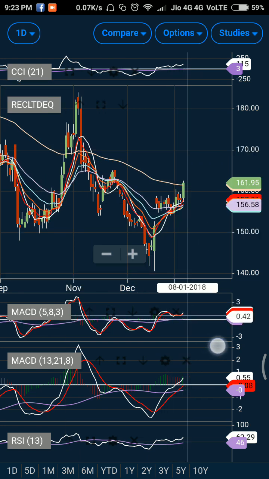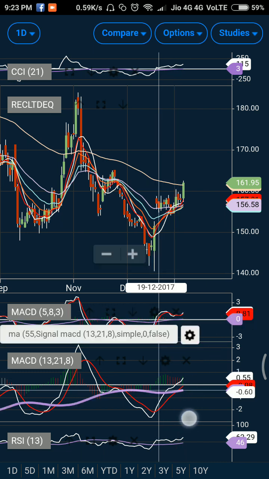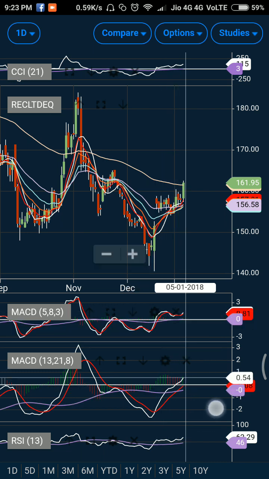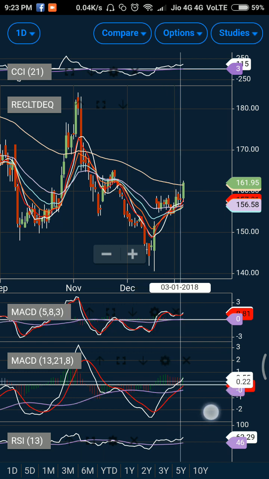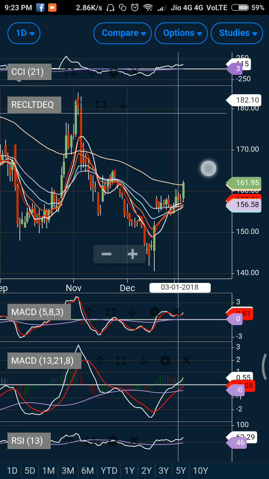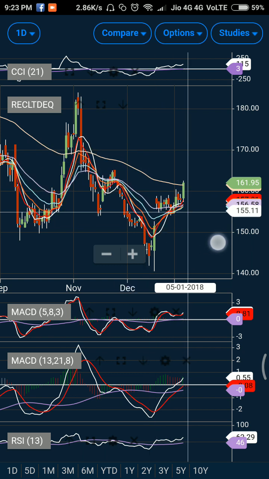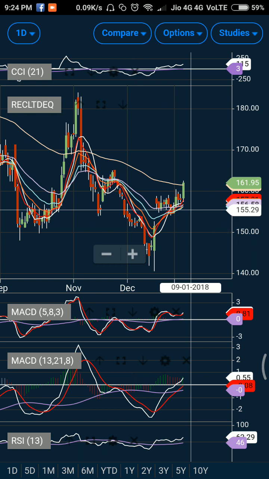Further, there is a bullish crossover in a smaller MACD. There is a break of the exponential average in a bigger MACD, plus the MACD has also come into the positive zone. RSI has been a good support for the move, and the stock is trading above plus 100 CCI. So all things suggest that this particular stock should open gap up, and I am also expecting that the gain will continue. So that was the only reason for picking up this particular stock.